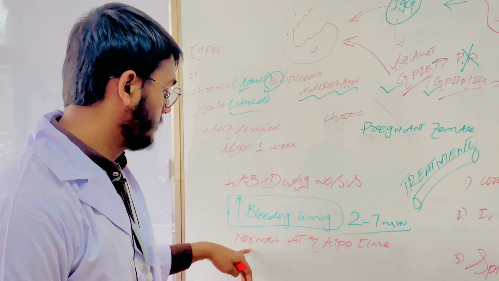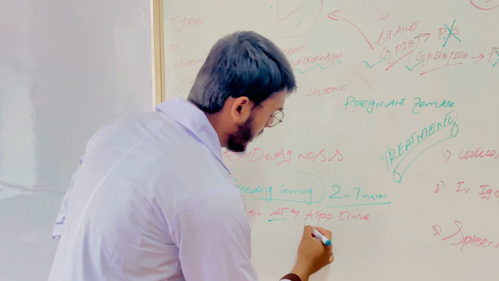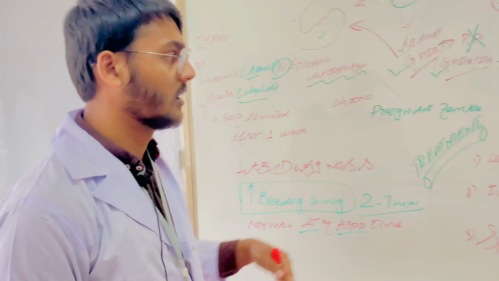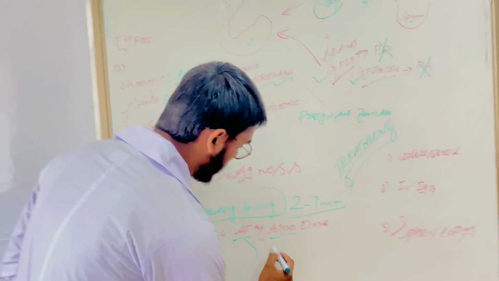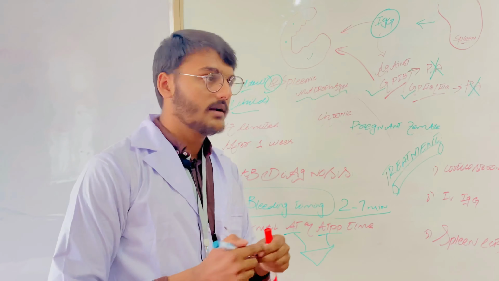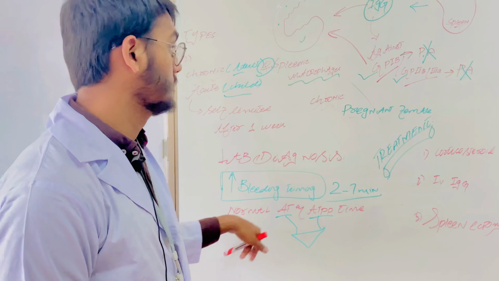But the PT and aPTT are not disturbed; their times are normal. PT and aPTT are for the coagulation factors. If the coagulation factors are disturbed, then these times are also disturbed.